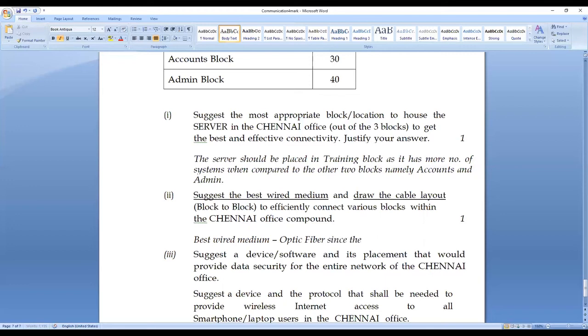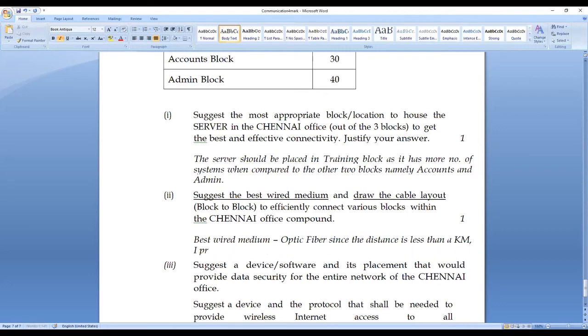Since the distance is less than a kilometer, I'm giving the justification itself.